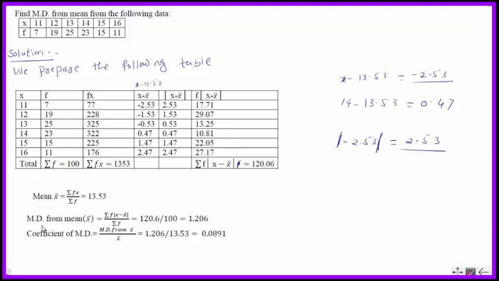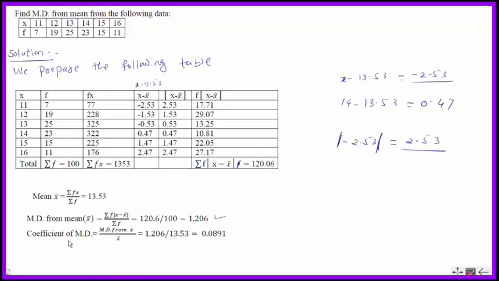So what is the formula for mean deviation from mean? The mean deviation from mean x bar, as we have already seen, is sigma f into modulus of x minus x bar divided by sigma f. This is 120.06, which is sigma f into modulus of x minus x bar, divided by 100, so this is 1.206. This is the mean deviation from mean.